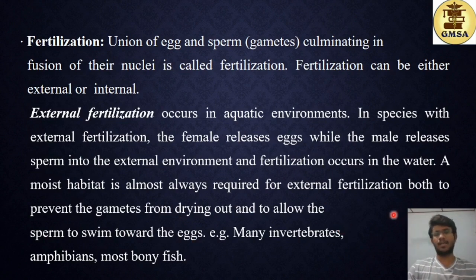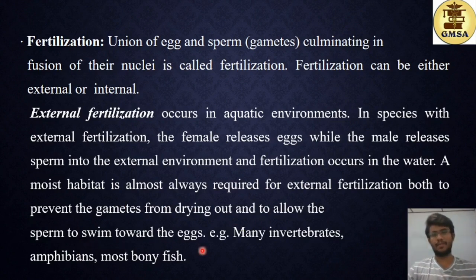So this external environment must be a moist environment, or in other words, it must have water. The reason for specifying a moist environment is to prevent desiccation of the gametes. If the gametes dry out, they will die. The moist habitat prevents this, and also allows the sperms to swim towards the egg.